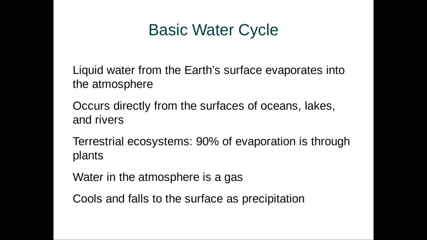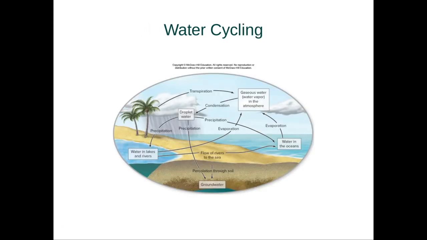Now, the reality is, as we mentioned in the plants lecture, about 90% of evaporation in terrestrial ecosystems is actually through evapotranspiration on our plants. And as this water evaporates, it goes into the atmosphere as gaseous water. Then it eventually cools off and falls to the surface as precipitation. As we can see here in this diagram, water evaporates, condenses, comes down as precipitation, goes into the rivers, goes into the oceans, lakes, so on and so forth, and the soil as well.